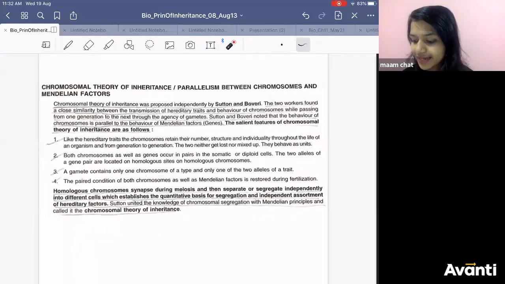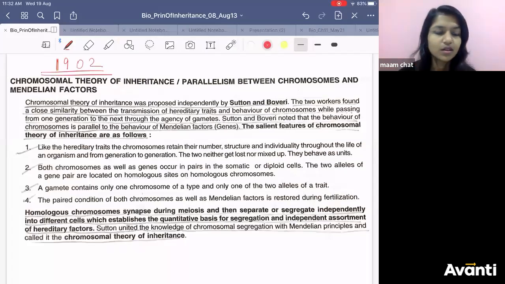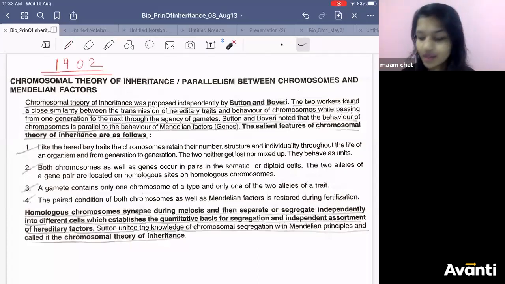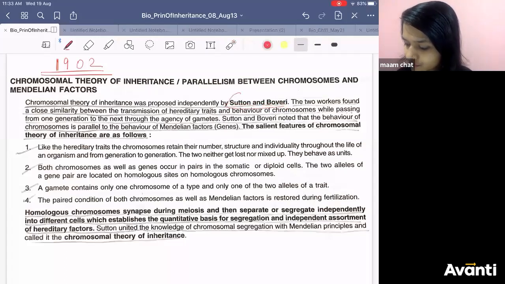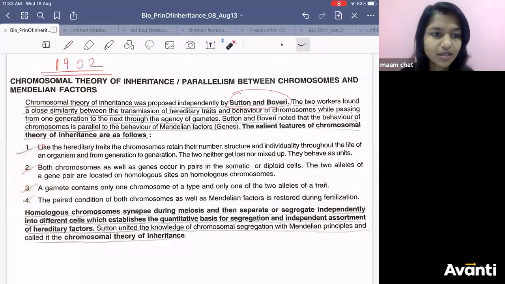Chromosomal theory of inheritance, given by Sutton and Boveri. Read the salient features of chromosomal theory of inheritance.